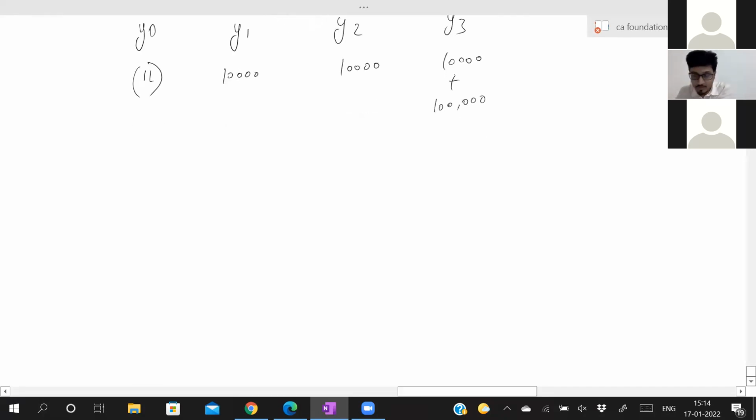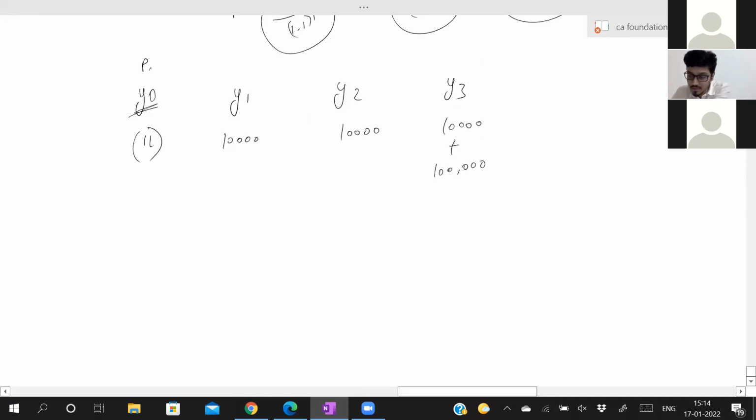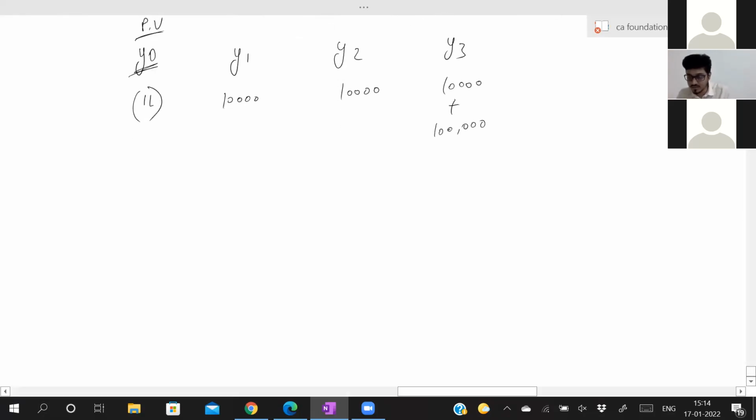Now I want the present value of that bond. Year 0 is already in present value. Year 0 is nothing but present value. Today I invested 1 lakh in that bond. Now I'm receiving 10,000, 10,000, 10,000 and my principal amount 1 lakh also at the end of 3 years. Now I want the present value. How much will this 10,000 be today?